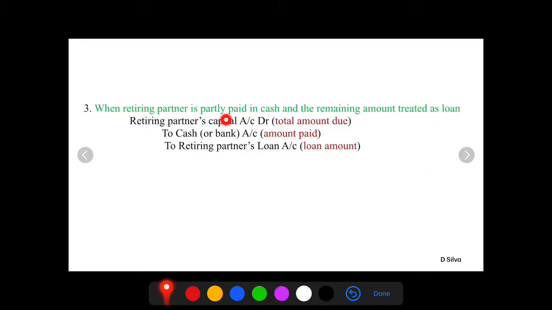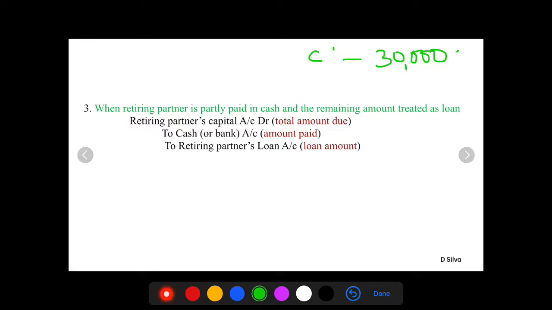When retiring partner is partly paid in cash and the remaining amount treated as loan, in that case, retiring partner's capital account debit to cash account, to retiring partner's loan account. Let me explain this with an example. Retiring partner is C and his amount to be paid as full and final settlement is rupees 30,000.